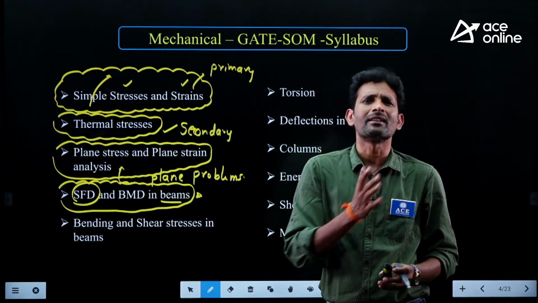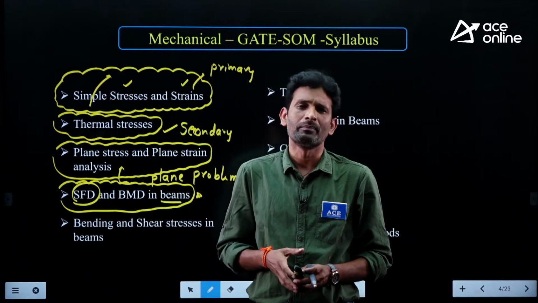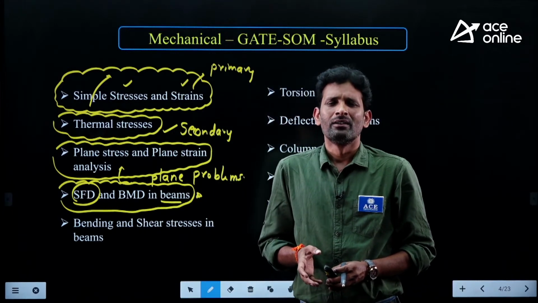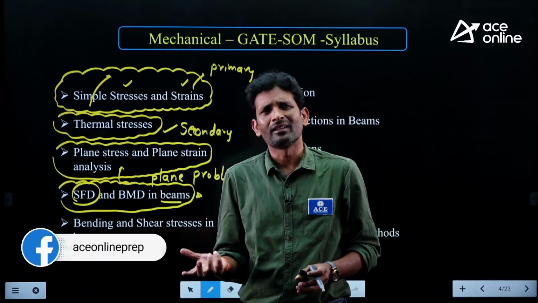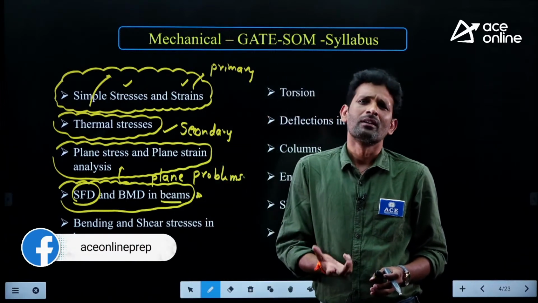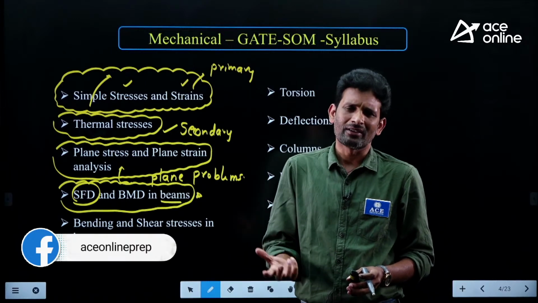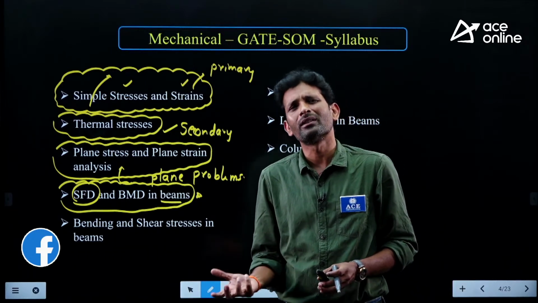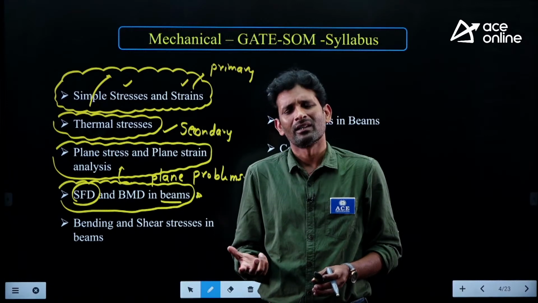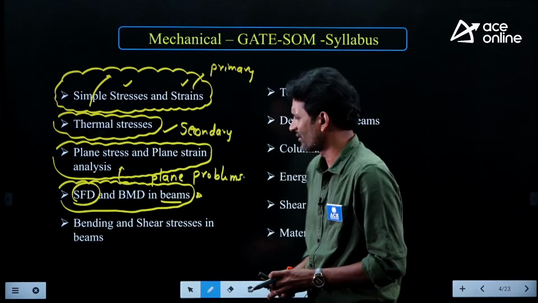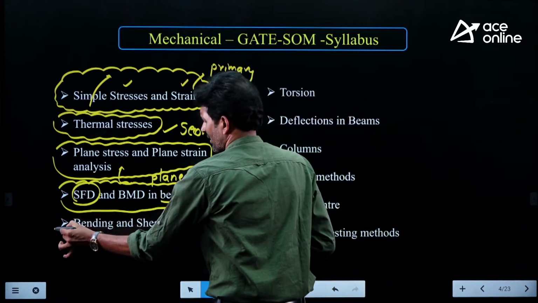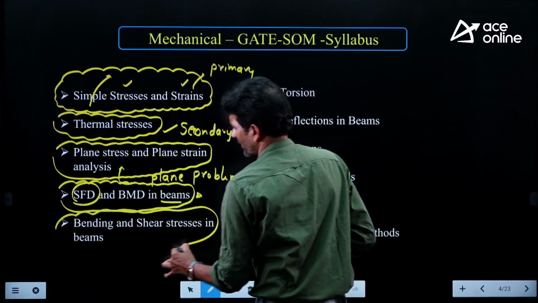When we are designing the beam based on the strength criteria, which parameter are we giving importance to: the design of the beam based on bending stresses, or the design of the beam based on shear stresses? Why are we designing the beam based on bending stress analysis? Why not shear stress analysis? We are covering those things thoroughly in this particular topic.